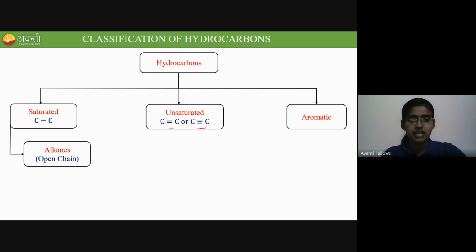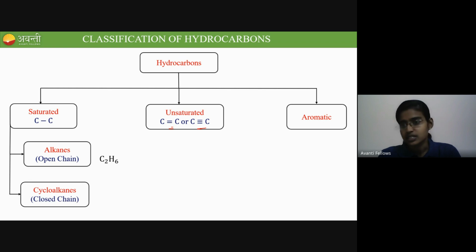So saturated hydrocarbons are classified as alkanes and cycloalkanes. Alkanes are open chain systems. The example for an alkane is C2H6, and the name of this alkane is ethane.